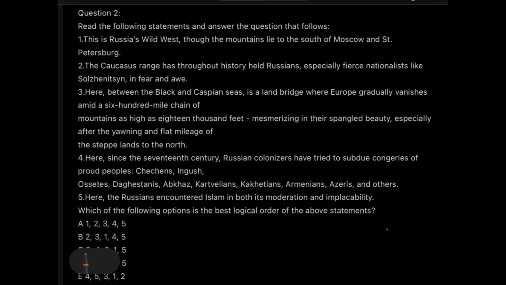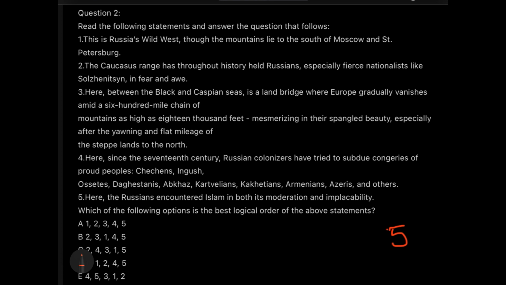I have a fair idea that I have to end by 5. And I am not very much sure whether I should start with a 2 or not. But because 2 has been repeated in 2 options, instead of checking 1 first, I'll first check statement number 2. This is the trick. I know it sounds childish, but it will help you in lots of questions.